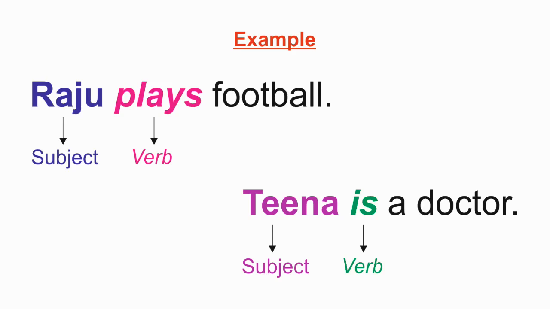We have another example. Tina is a doctor. Here in the sentence, Tina is the subject, is is a verb which shows what Tina is, or what is the state of Tina, a doctor.